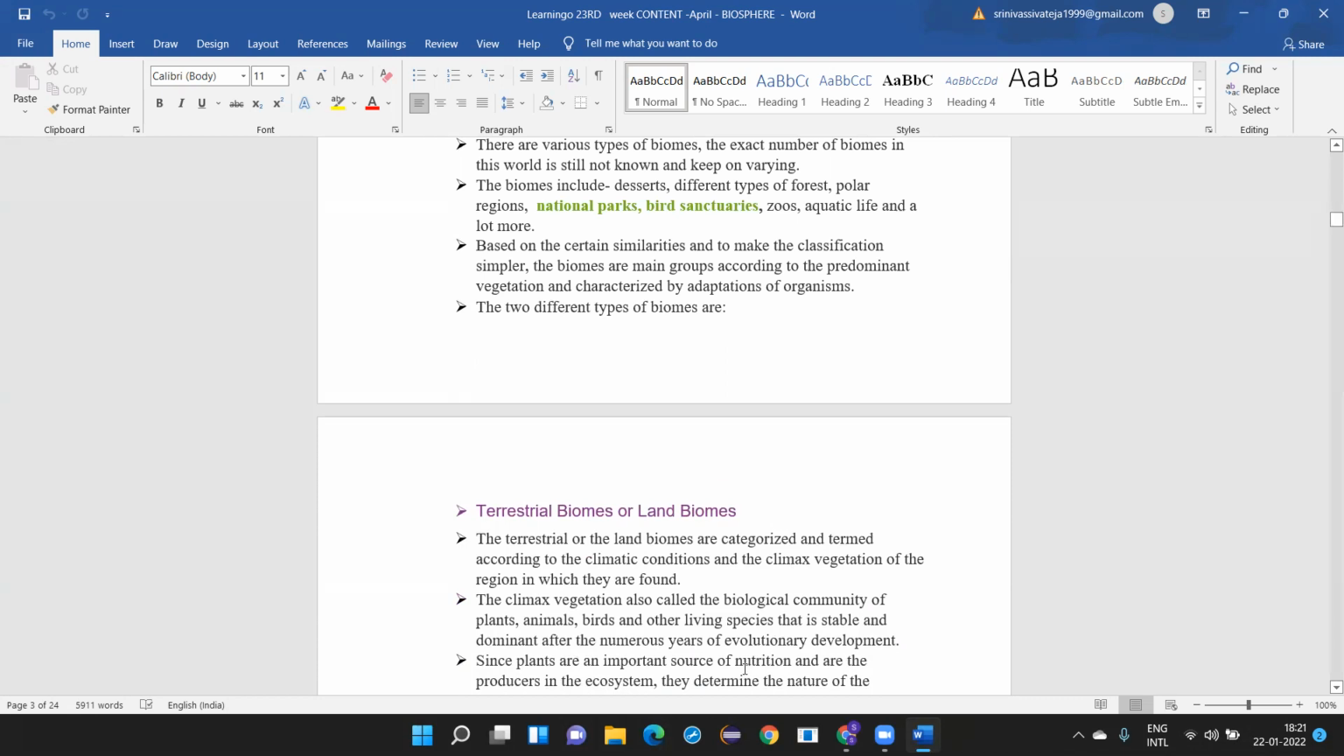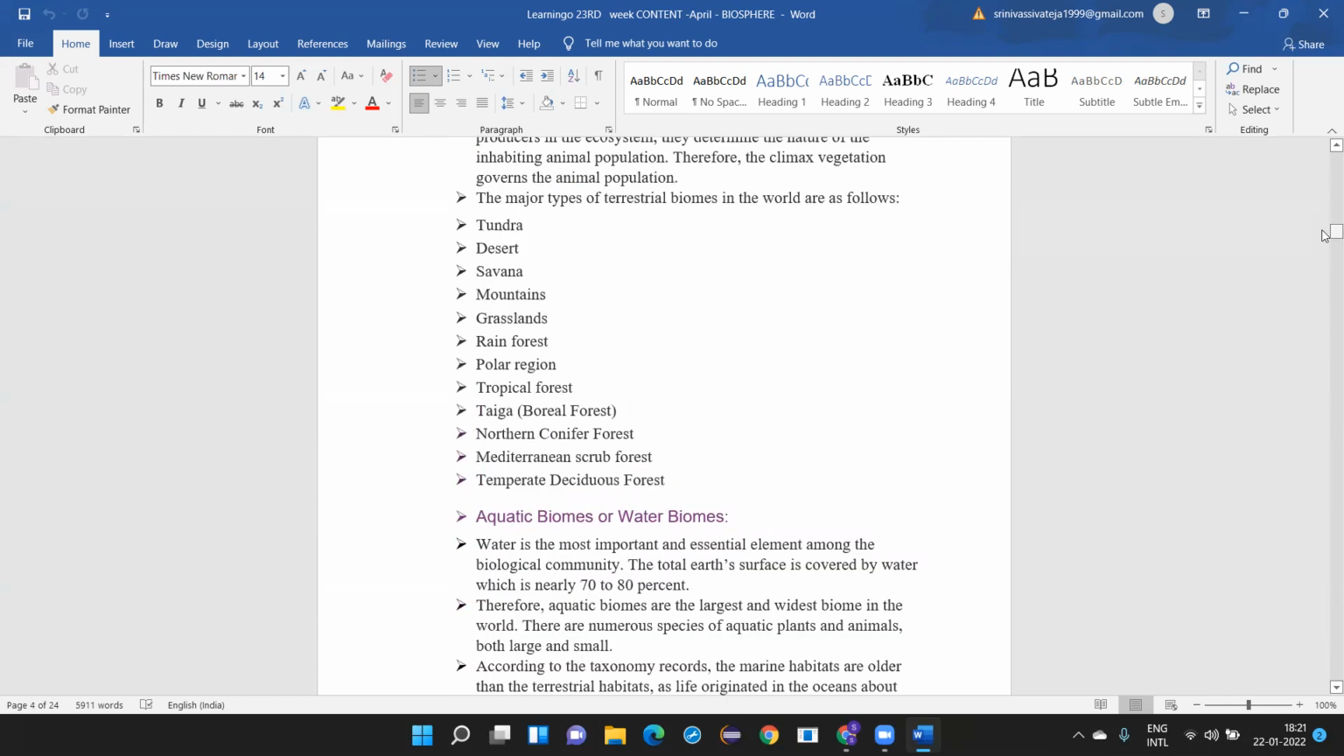Since plants are an important source of nutrition and the producers in the ecosystem, they determine the nature of the inhabiting animal population. Therefore, climax vegetation governs the animal population. So terrestrial biomes are those which are found on the land. The major terrestrial biomes are tundra, desert, savanna, mountains, grasslands, rainforest, taiga, northern conifer forest, Mediterranean scrub forest, and temperate deciduous forest.